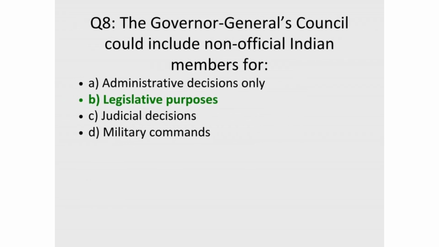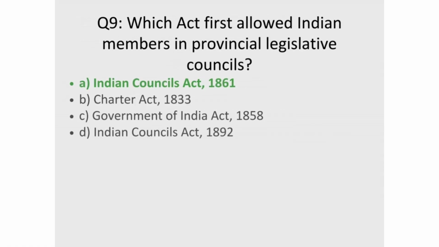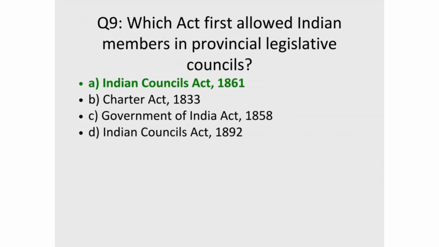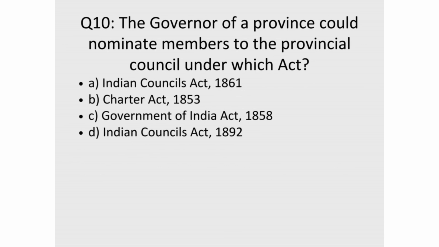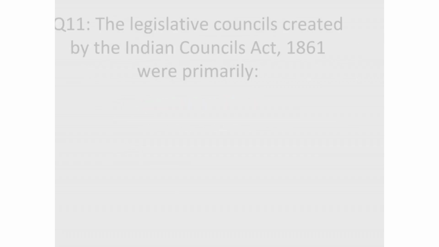Correct answer, B. Legislative purposes. 9. Which act first allowed Indian members in provincial legislative councils? Correct answer, A. Indian Councils Act, 1861. 10. The governor of a province could nominate members to the provincial council under which act? Correct answer, A. Indian Councils Act, 1861.